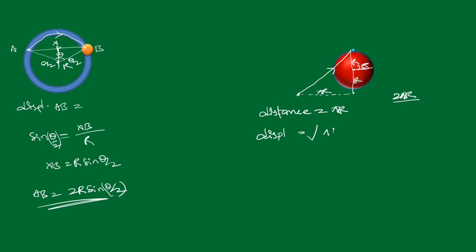So that means pi r whole square plus 2r whole square. So like this we find the displacement and distance of this sphere. The r will come outside: r root of pi square plus 4. So this is the distance and displacement, and you have to observe very clearly what is the distance and what is the displacement.